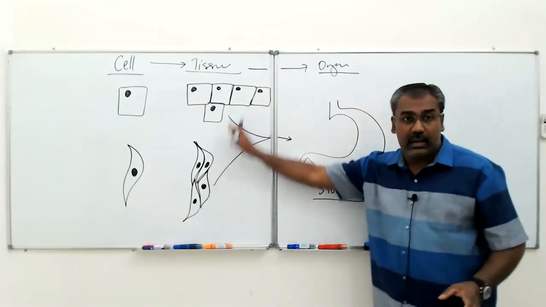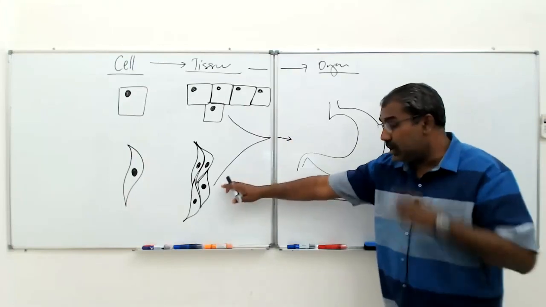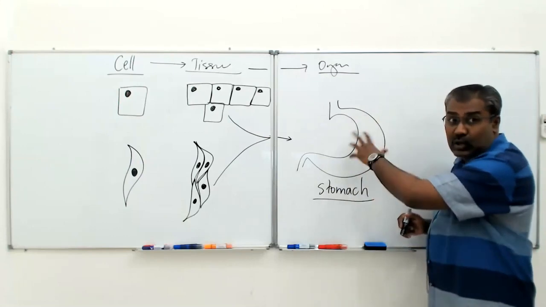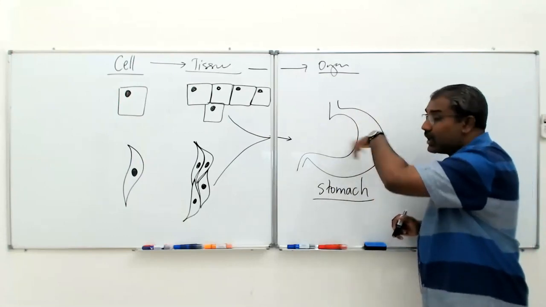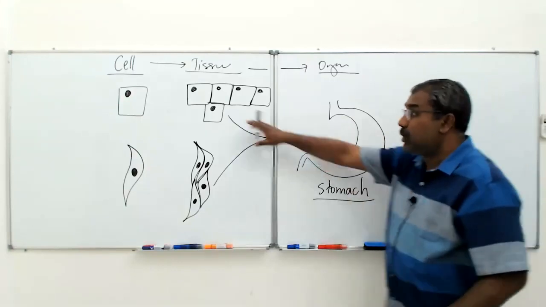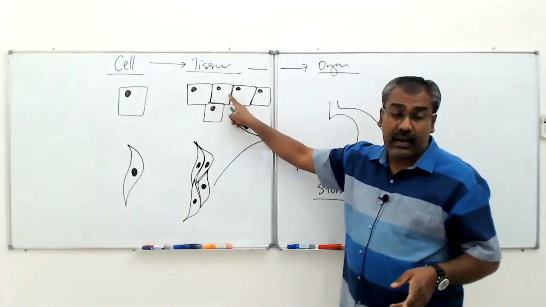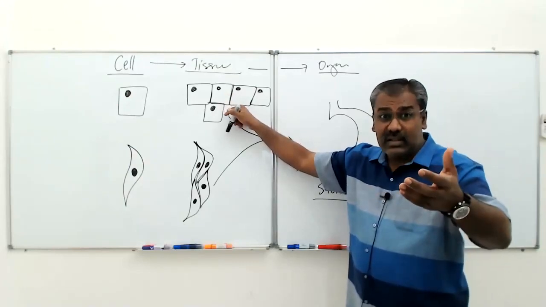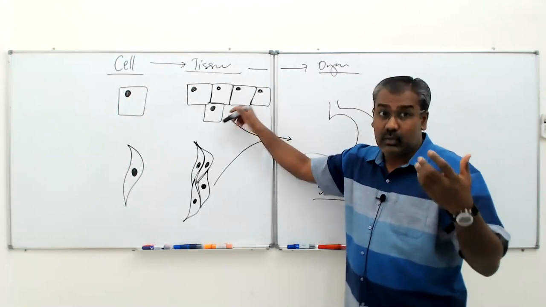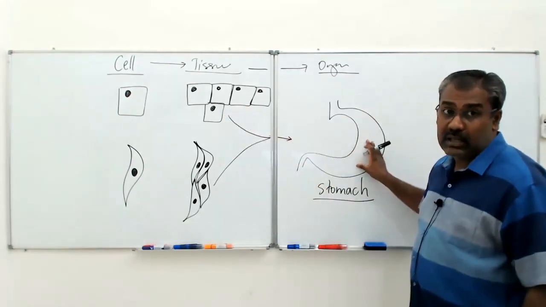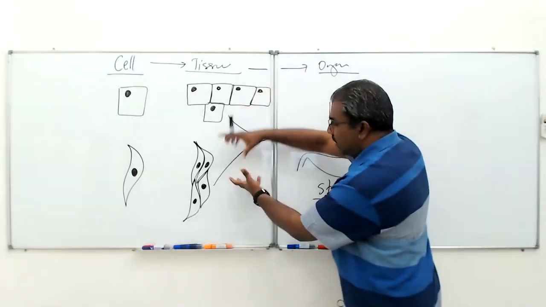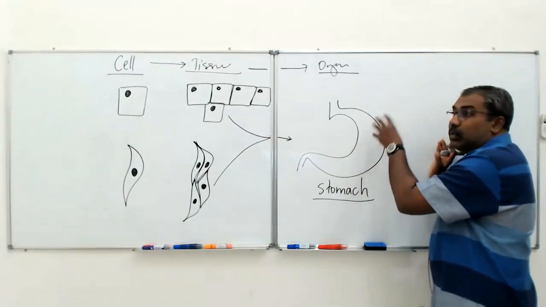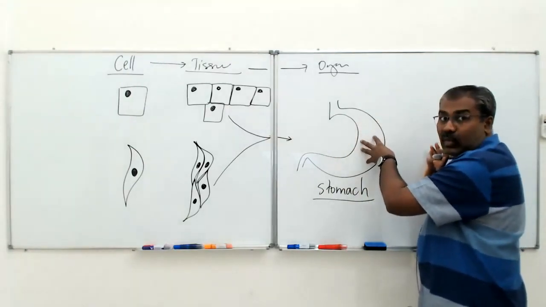So they will work together. So for example, this one contract and relax. So bila this one contract and relax, peristalsis occur. Perut ni akan bergerak, menggaulkan makanan di dalam perut itu. Lepas tu yang ni pula, for example, some are modified to become gastric glands. So these gastric glands akan mengeluarkan enzim untuk mencernakan makanan dalam perut ini. So both will cooperate, coordinate, dua-dua ni bekerjasama untuk memastikan perut itu berfungsi dengan efisien. So stomach.